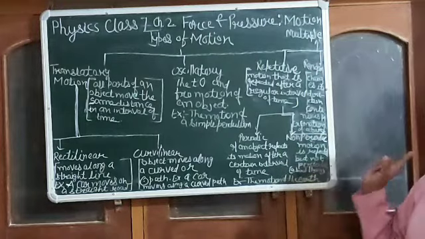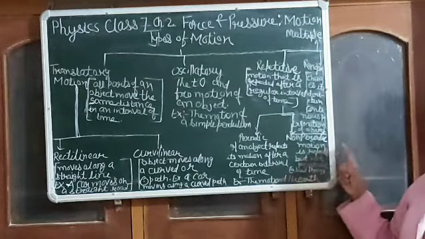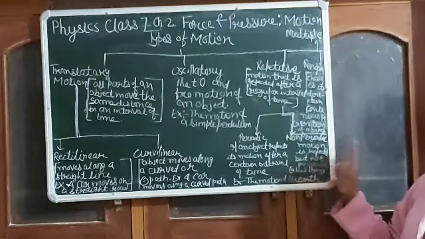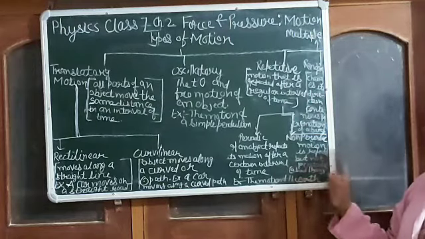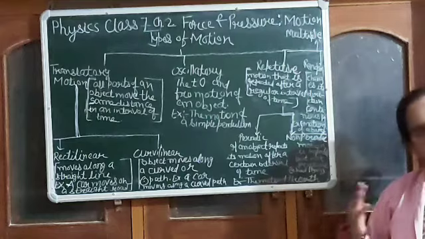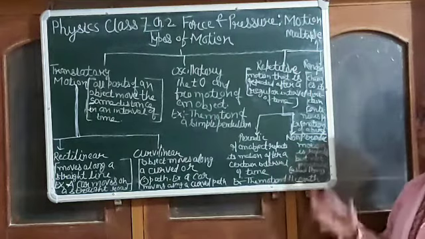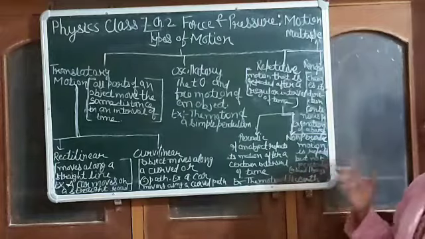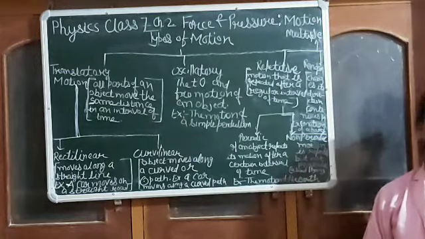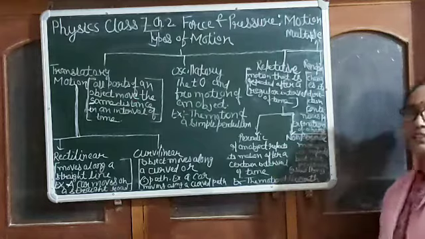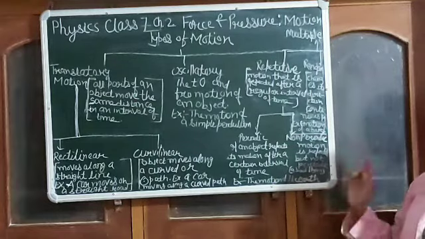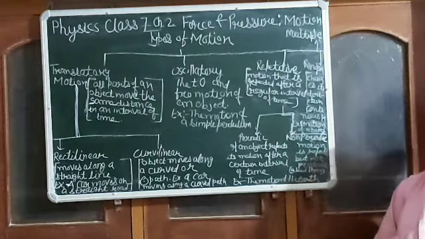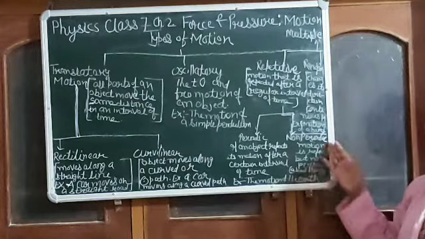Now, non-periodic motion. Non-periodic motion is that motion that is repeated but not periodic. A bird flying is an example of non-periodic motion. The bird is flying anywhere, so it is not periodic motion. It is repeated but not periodically. It is called non-periodic motion.